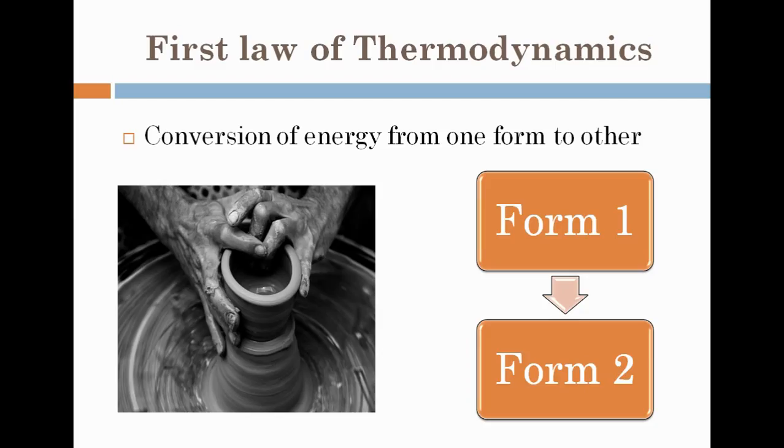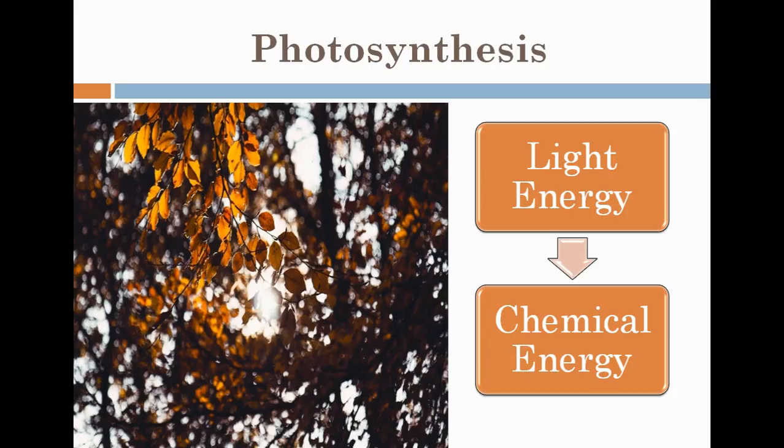It states that energy can neither be created nor destroyed. It can only be transformed from one form to another. What this statement means is that the total energy of the universe is constant. Energy only gets transformed from one form to the other. There are so many things happening around us which are the best examples of the first law of thermodynamics. So we will see a few examples of the first law in the next slides.